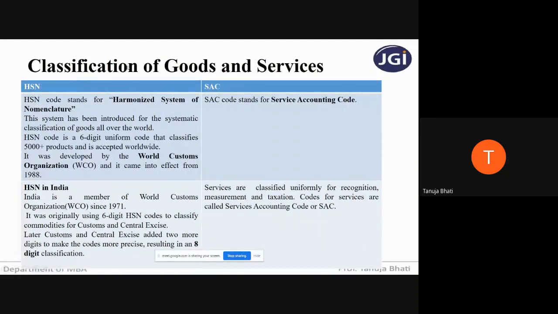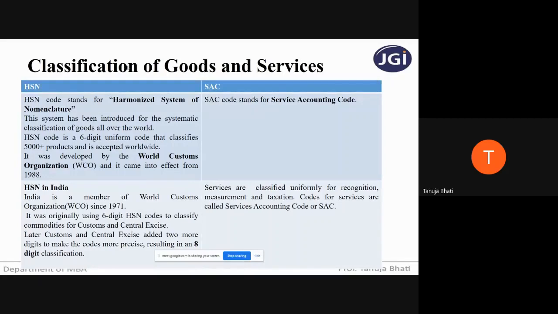Classification is nothing but a unique identity that is provided to the goods and a unique identity that is provided to services. Before I start with the classification, each student is given a separate roll number. Each student is given a separate USN number. Can anyone tell why? So that every student is uniquely identified by the university, right? Suppose there are two students of the name Pooja, they might get confused. So each student is given a separate USN so that they are uniquely identified, correct?